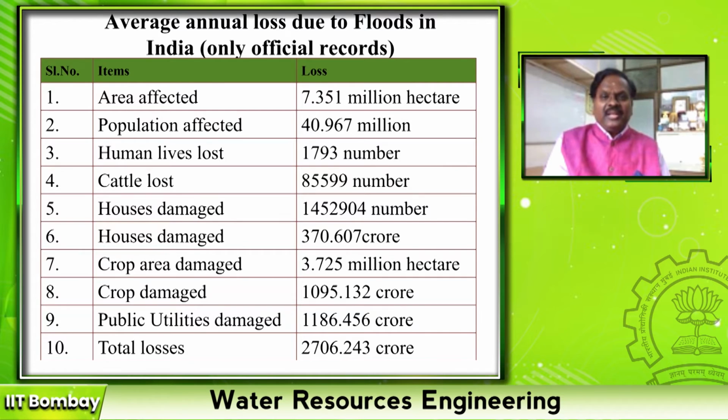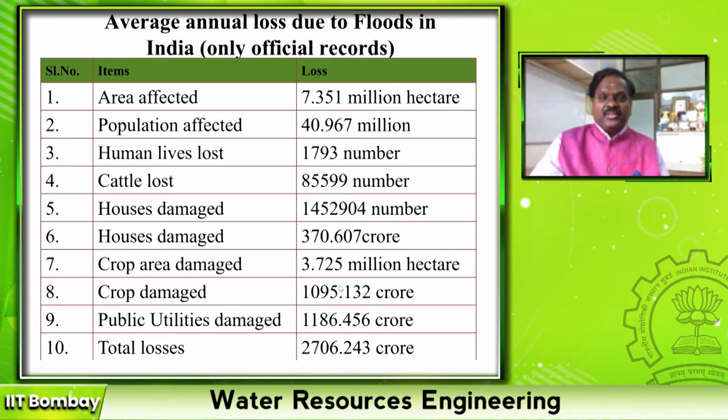More than 14 lakh houses get damaged, and the cost was 370 crores. The crop area affected is almost half of that, 3.725 million hectares, right? The total area affected is on average 7.3, and crop area is almost 50%, 3.7 million hectares.